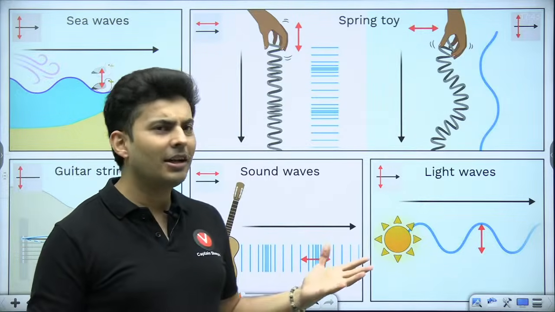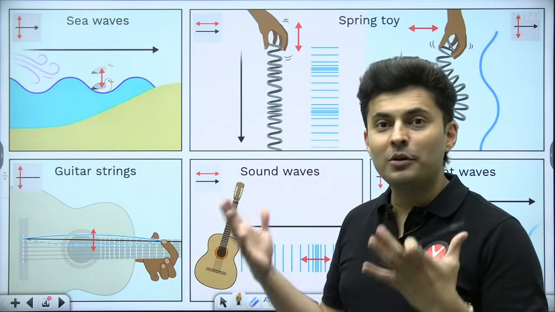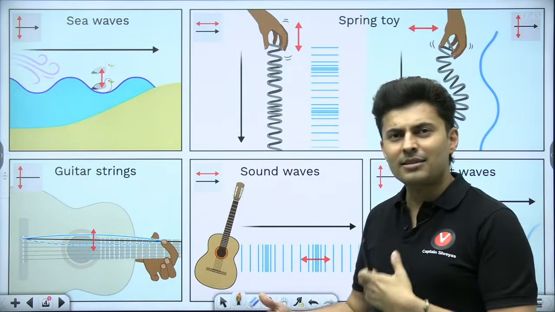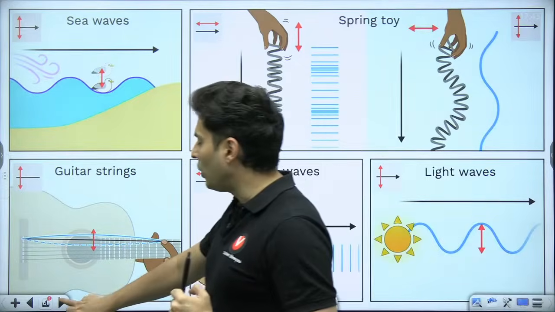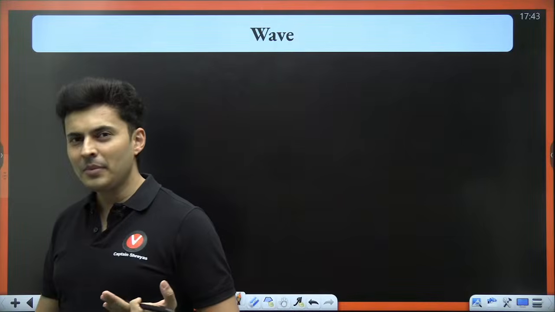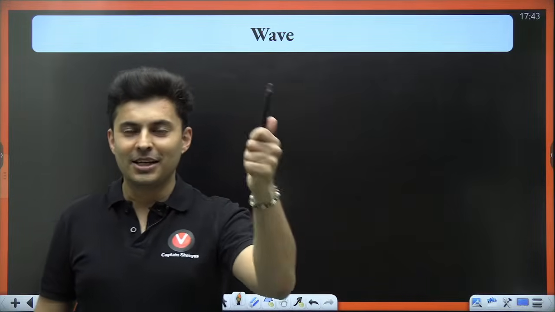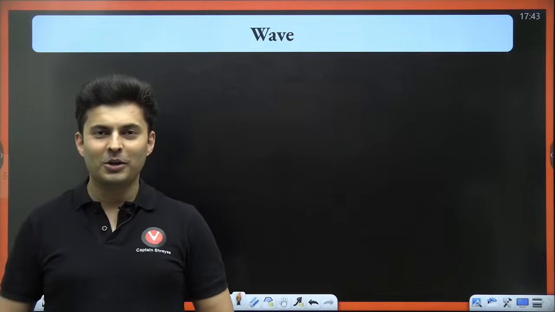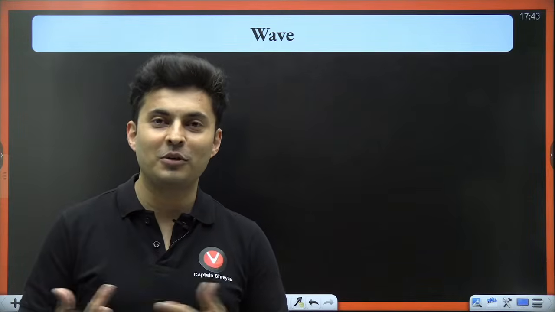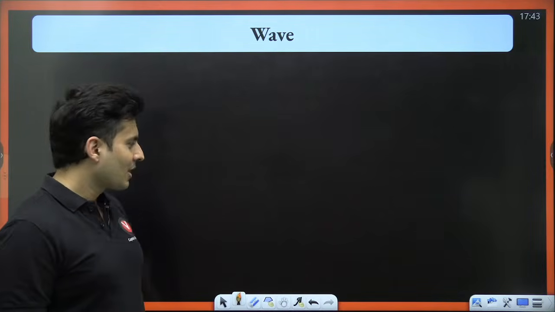Perfect. But then the real question is, what exactly is a wave? How do I know it is a wave? And is there something opposite of a wave? How many of you know there is an opposite of a wave? What's the opposite of a wave? Let's see how many of you are able to think it and write down in the chat box. If you are watching it recorded, still you can just say it in your mind and see if your answer matched with any of our students or with me.